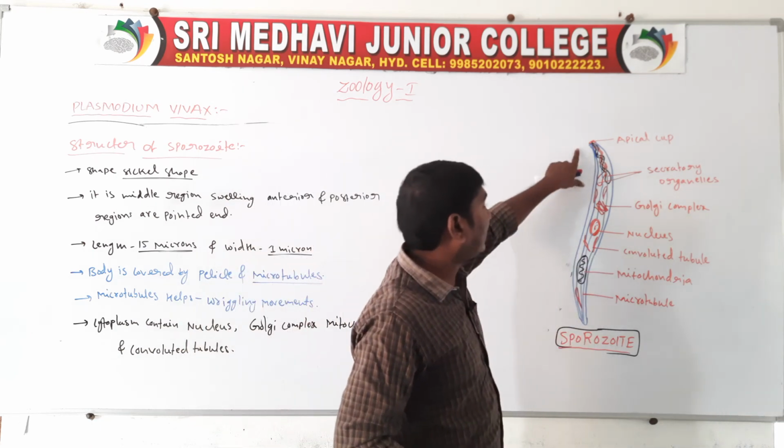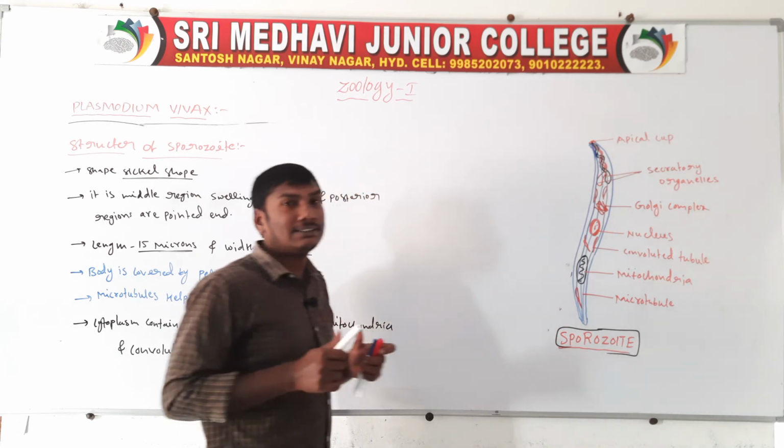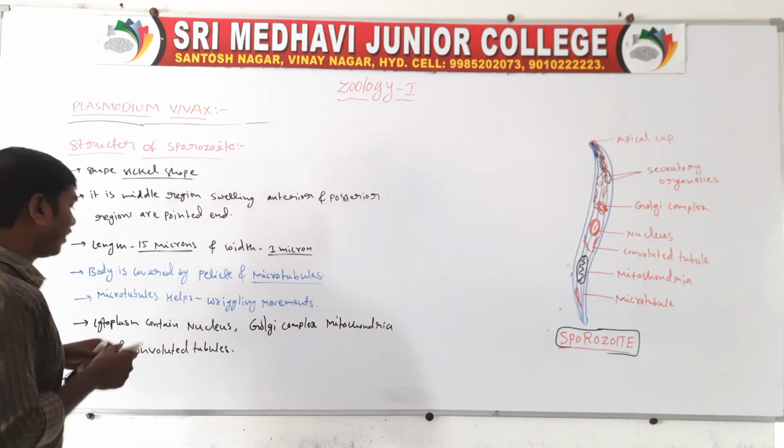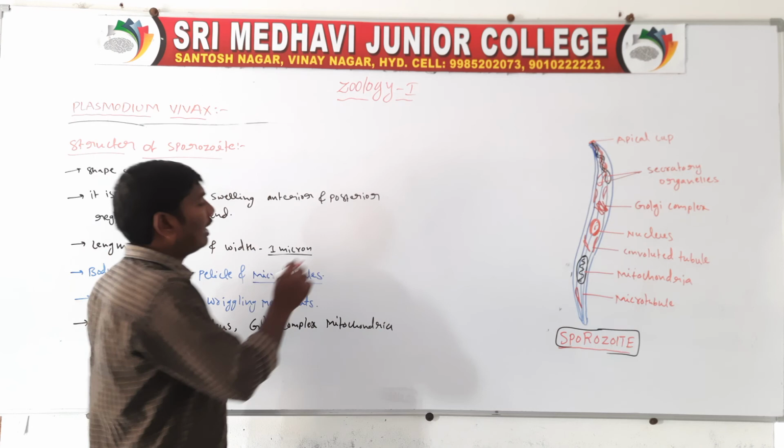Next, in the anterior region they contain a cup-like structure called the apical cup.